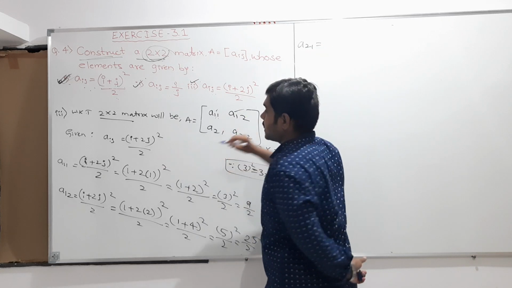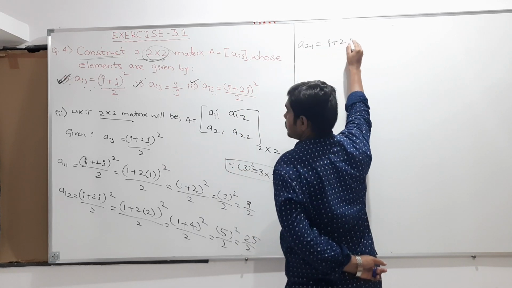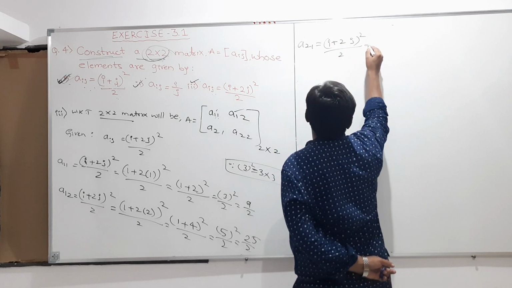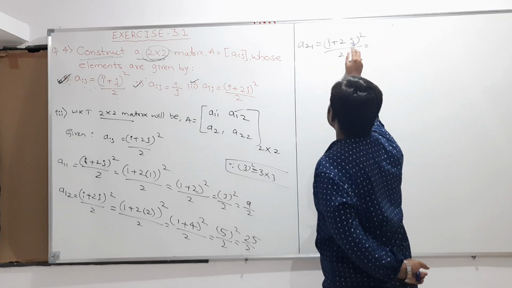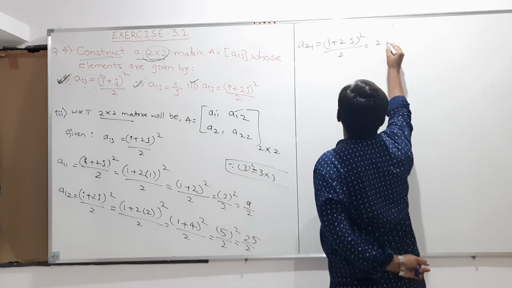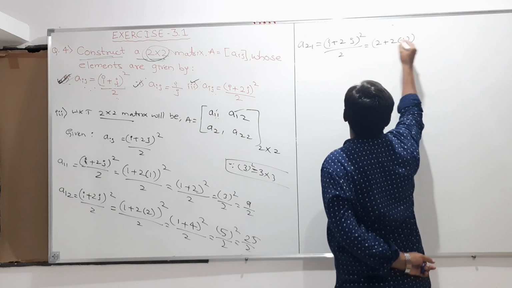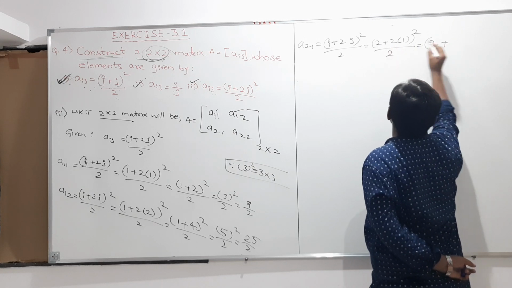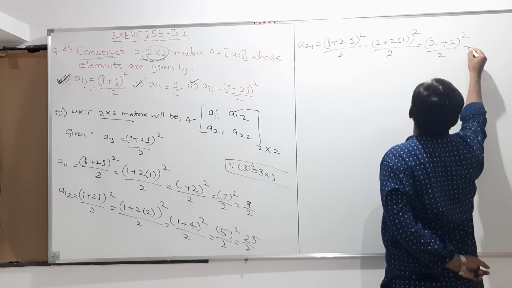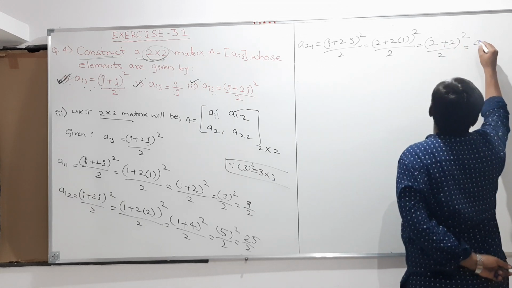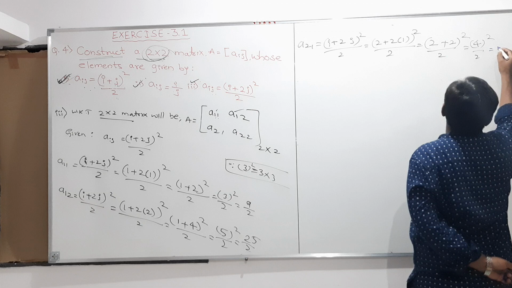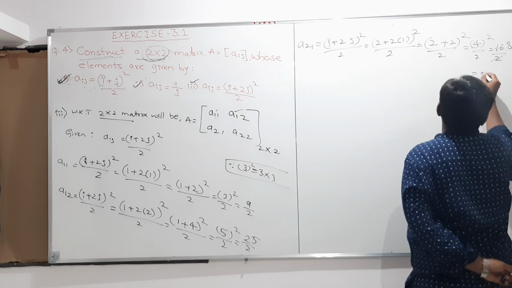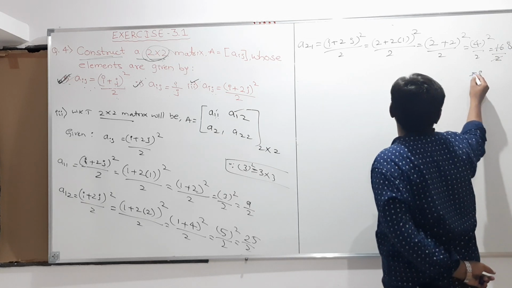So A21 is equal to, again the formula is (i plus 2j) whole square divided by 2. This is equal to, i means 2 and j value is 1. So therefore 2 plus 2 into 1, whole square, whole divided by 2. So this 2 is as it is, plus 2 into 1 is 2, whole square whole divided by 2. So 2 plus 2 is 4 whole square, 4 whole square by 2, and this is equal to 16 by 2. 4 4s are 16 by 2. 2 8s are 16. So therefore this is equal to 8.